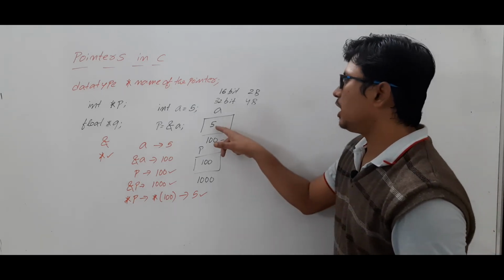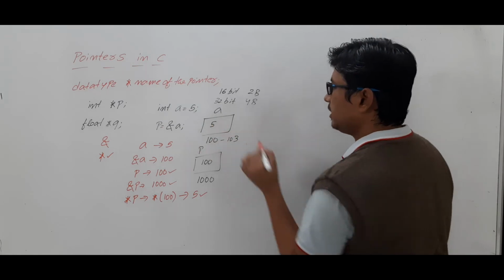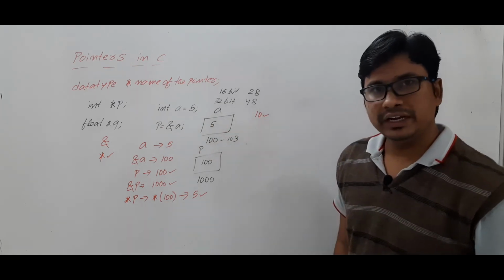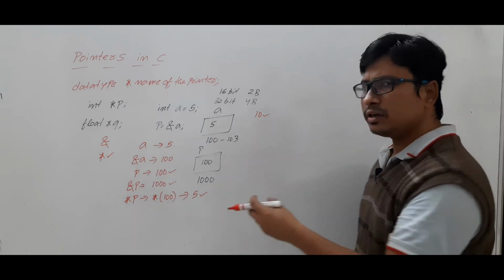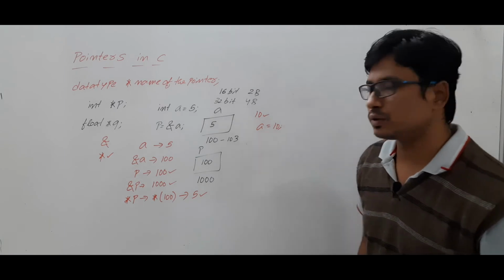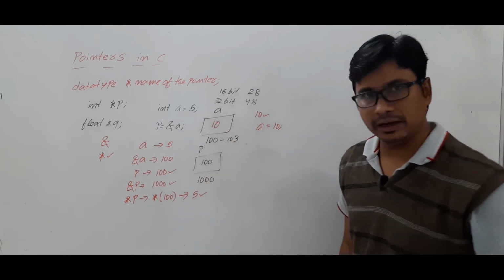Now let's say I want to change the value in A to 10. A has the value 5, and now I want to change it to 10. We can do it in two ways. One we already know: A is equal to 10. I will simply write A is equal to 10, then the value 5 will be replaced with 10.